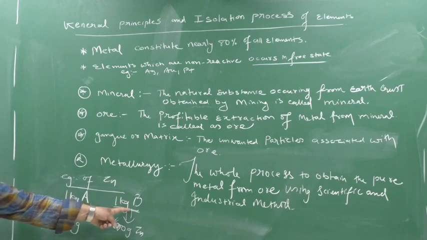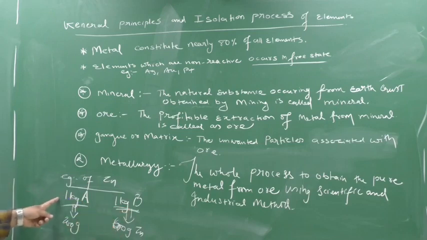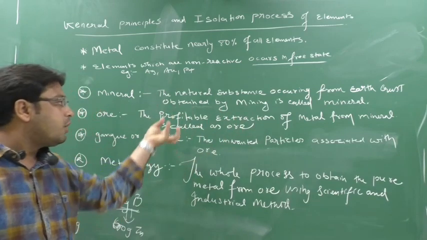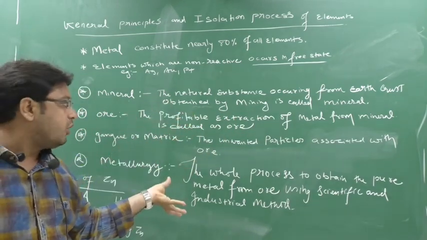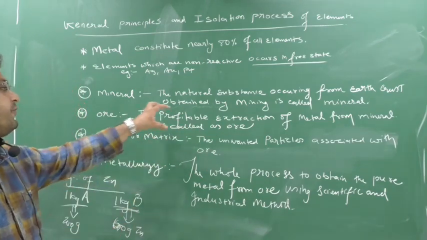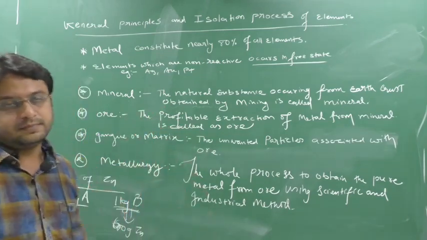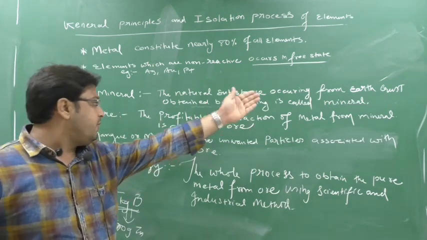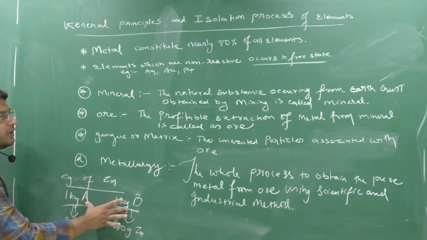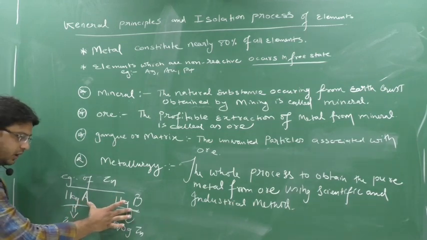So this is now what? This is ore. And this is mineral. So what do you mean by ore? Ore means the profitable extraction, the more amount of metal from which mineral we can obtain, that is known as an ore. This is the exact book definition. The profitable means more. The profitable extraction of metal from mineral is called ore. Now see here, these both are mineral because both I obtain from where? Earth crust. So both are mineral.